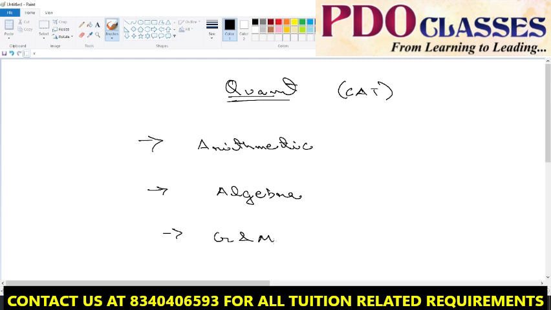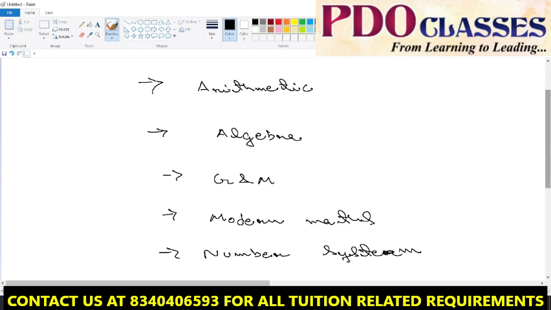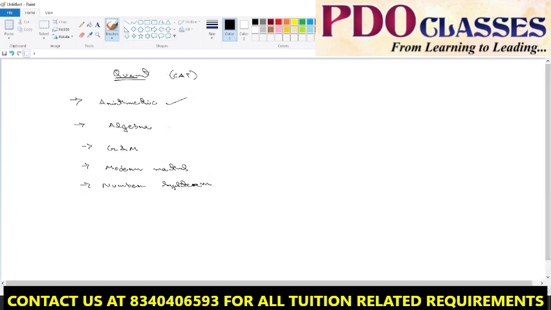geometry and mensuration section, modern maths, and number system. I have written these sections as per the weightage in CAT exam. Arithmetic has the highest, then algebra, then geometry mensuration, then modern maths. Earlier, if you go 10 years back, the number system had a bit more weightage, but nowadays just one or two questions.